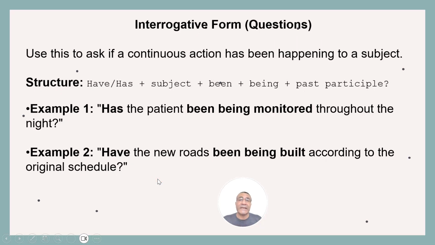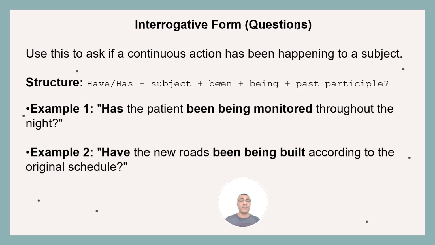So we have the negative form, and also we have an interrogative form. Use this to ask if a continuous action has been happening to a subject. What is the structure? Have or has, that is the first, plus subject plus been plus being plus past participle.